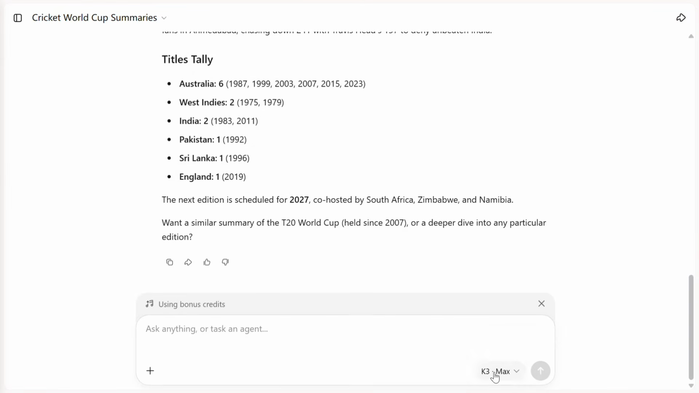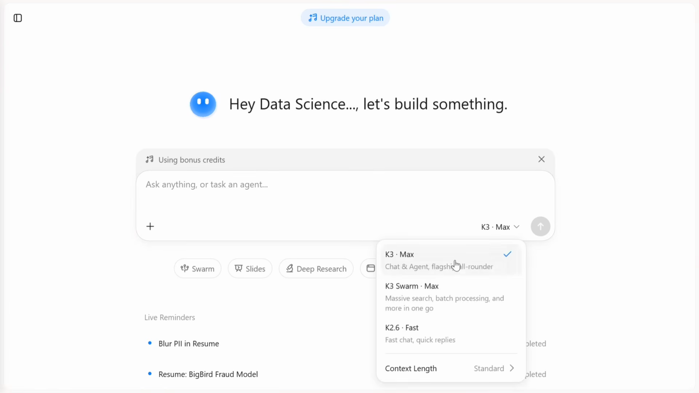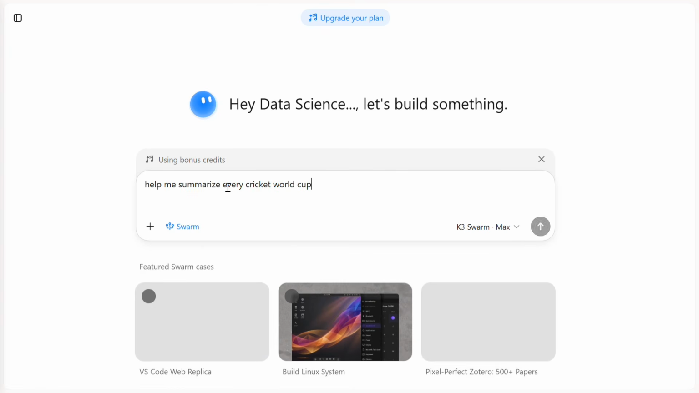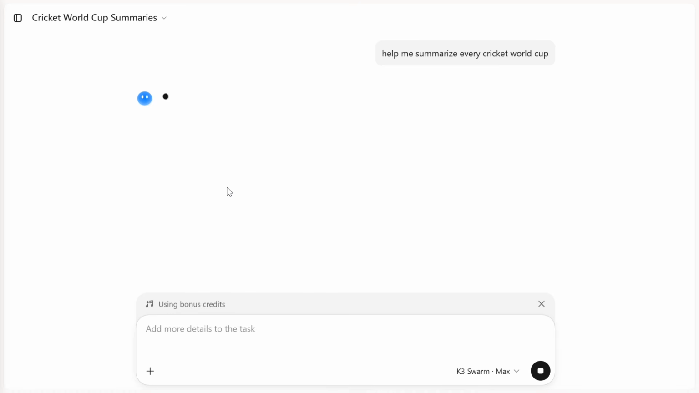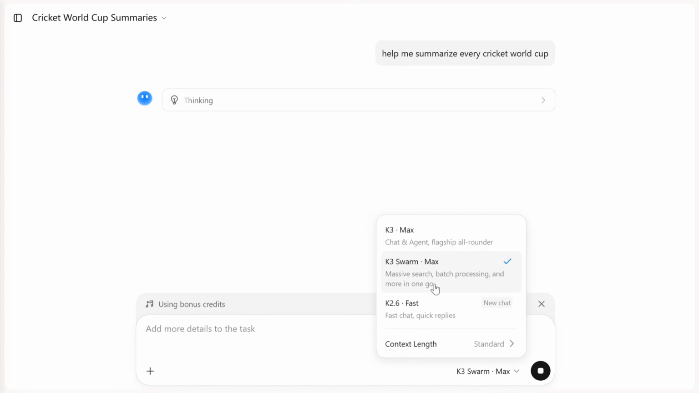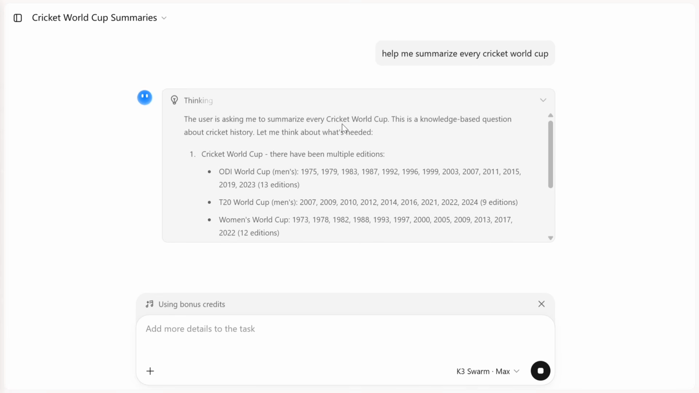As you can see, now let me do K3 Max Swarm and we'll ask the same question and let's see how it works on it. We'll ask a few more questions and let's see how the two versions differ, K3 Swarm and K3. I'm using K3 Swarm now, max version. So basically it's massive search, batch processing and more in one go. The user is asking me to summarize every cricket World Cup.